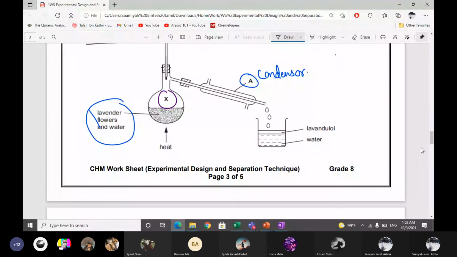So this indicates that lavendulol is less dense. Not mixing just says that they are insoluble in each other. But which information tells us that it is less dense? That it's floating, forming a layer at the top.